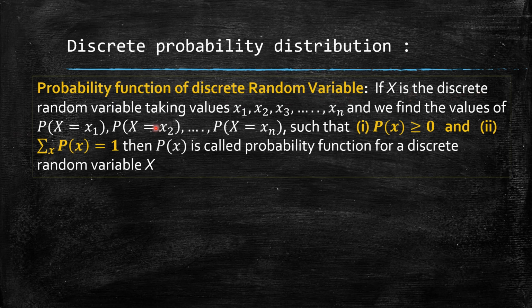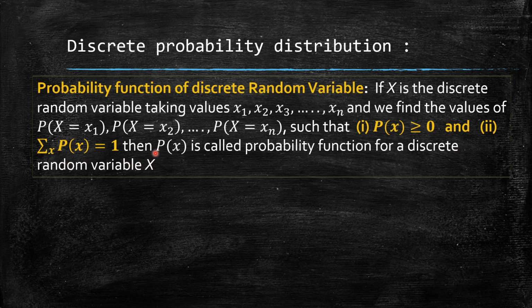If x is a discrete random variable taking values x1, x2, x3, etc., xn, that means the range of x has n values, and for each xi we find the probability of x taking xi, that is probability of x equal to x1, probability of x equal to x2, etc., probability of x equal to xn, such that first, p of x is non-negative, greater than or equal to 0, and second, the summation of all the probabilities is equal to 1. Then p of x is called the probability function for a discrete random variable x.